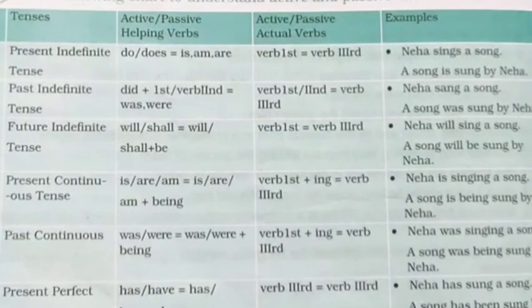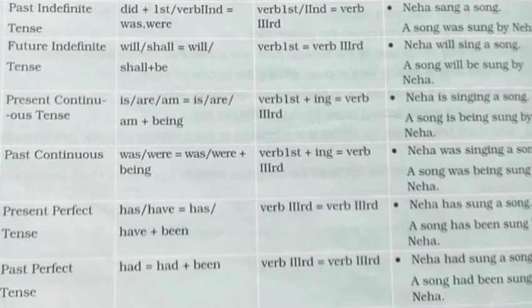Now for the past continuous tense, was and were will be there for active voice and being will be added here as well. And the actual verb will be the first form in the ing form in the active voice, and for passive voice it will become the third form of the verb. Neha was singing a song. Neha was singing a song will be the active voice. A song was being sung by Neha. It will be in the passive voice.